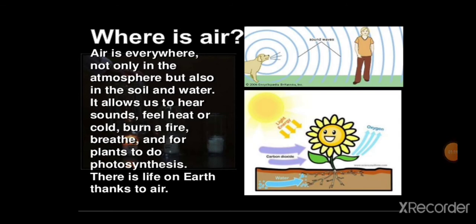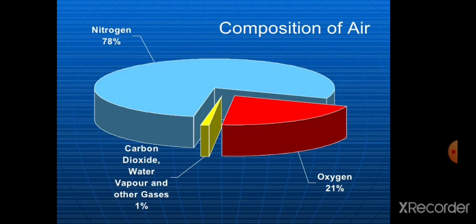And air is everywhere, not only in the atmosphere but also in the soil and water. It allows us to hear sounds, feel heat or cold, burn a fire, breathe, and for plants to do photosynthesis. And air is matter, and therefore it occupies space and has mass. It fills all the space available to it. You might have experienced that on filling air in a balloon or football, it becomes heavy. This indicates that air has mass.